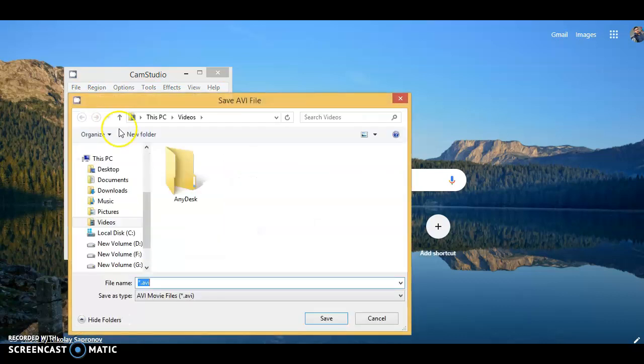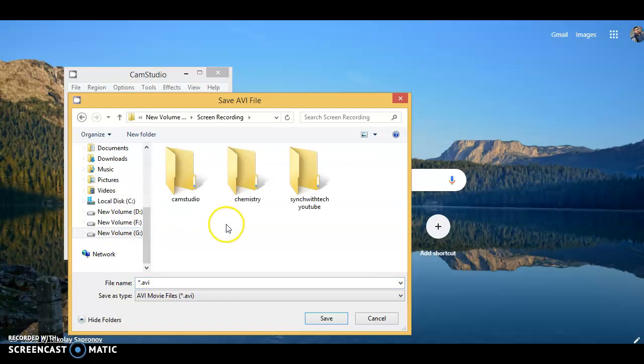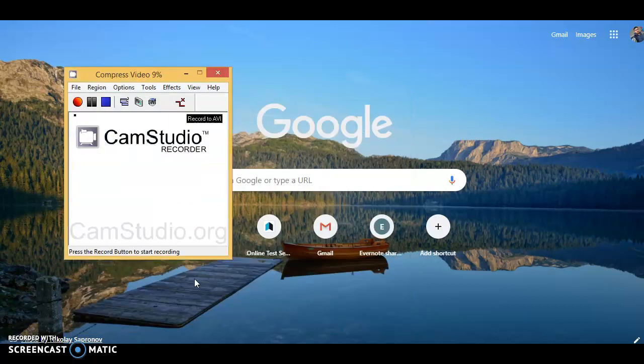Click on stop. Now let me save it on the desktop, in this folder. Give it the name "recorded without codec." Wait until it gets completed. Now it's completed.